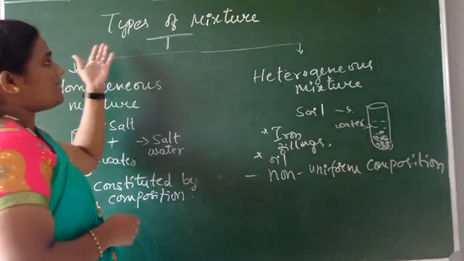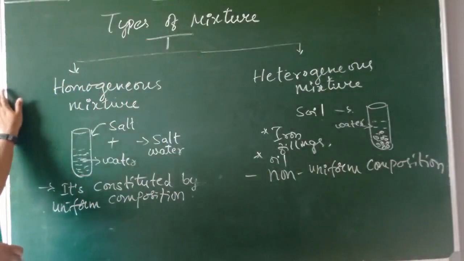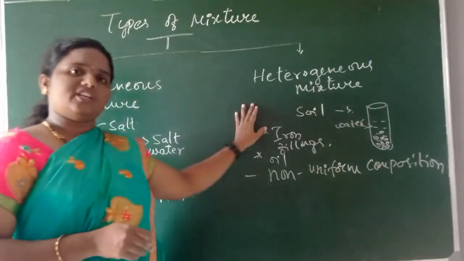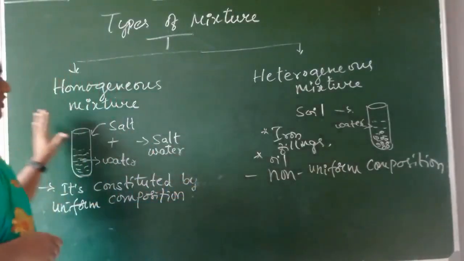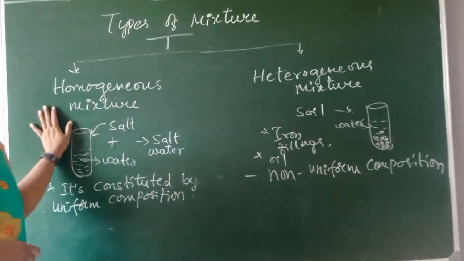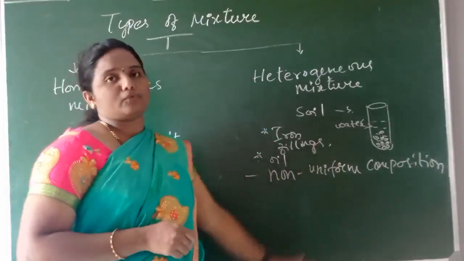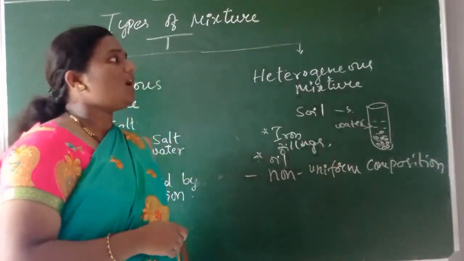That is types of mixture. We are coming with two types. What is that? Homogeneous mixture and heterogeneous mixture. If the composition is uniform throughout the mixture, then we will call it homogeneous. If it doesn't, means non-uniform composition, we will call it what here?